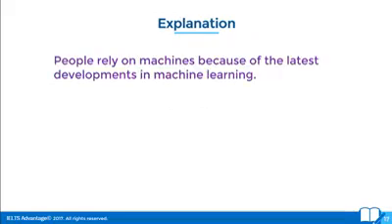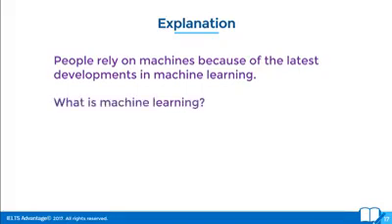So this is my topic sentence. People rely on machines because of the latest developments in machine learning. Now, if I just write this, it's not very good because I'm not explaining what it means, or how it answers the question. So if someone was reading this, what questions would they be asking themselves? Or let's imagine that I am speaking to someone in a normal one-on-one conversation and I say this, what would they be thinking, or what follow-up questions would they be asking me?